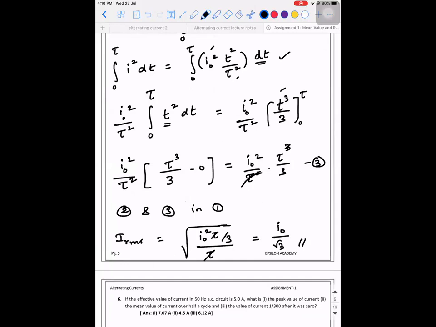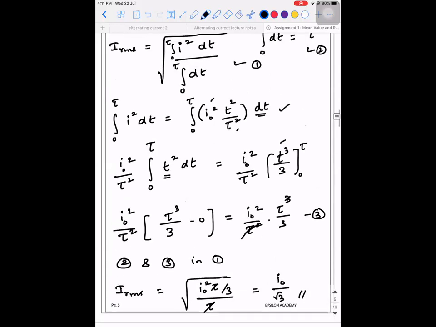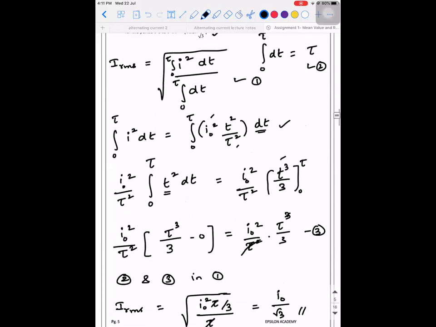I'll copy. Yeah, that's the first equation. So you can treat it like a formula also.